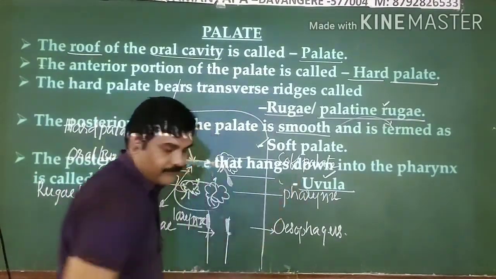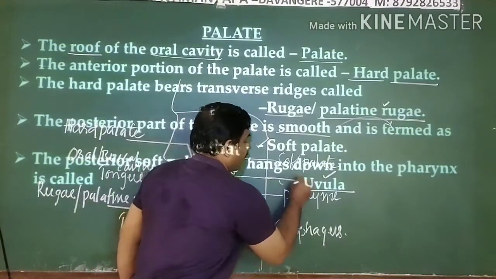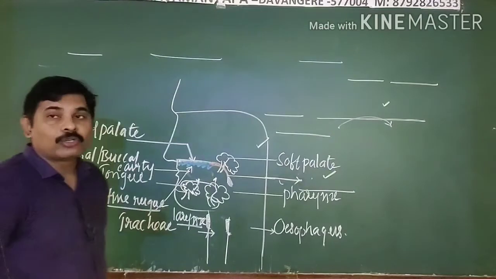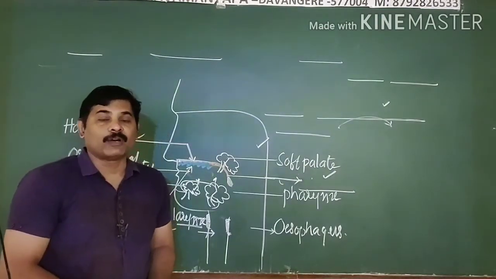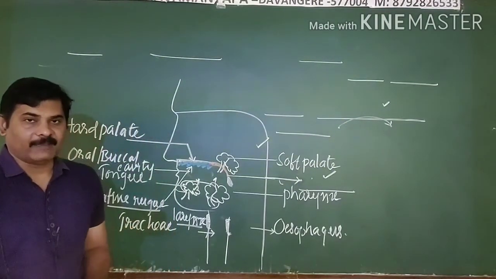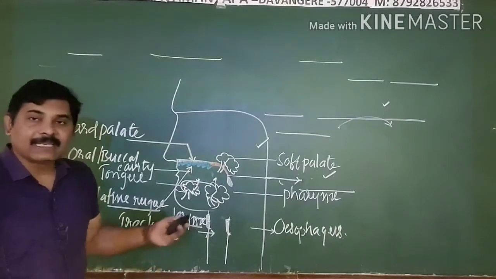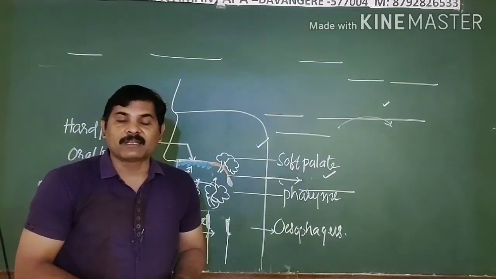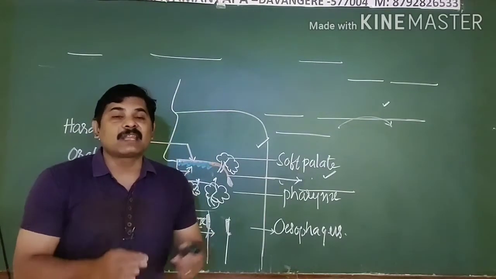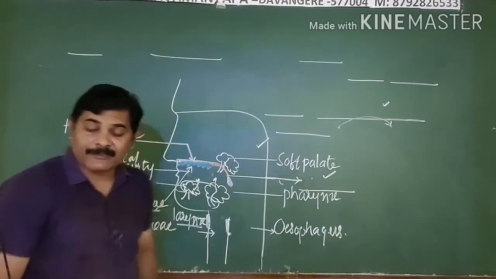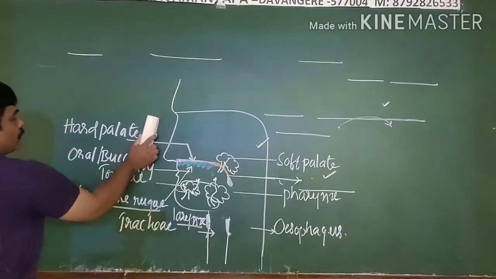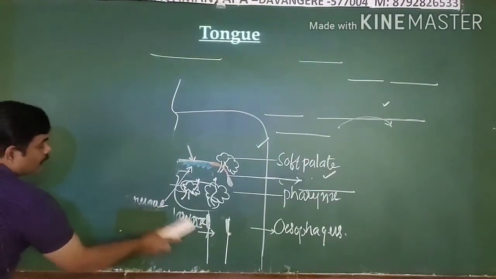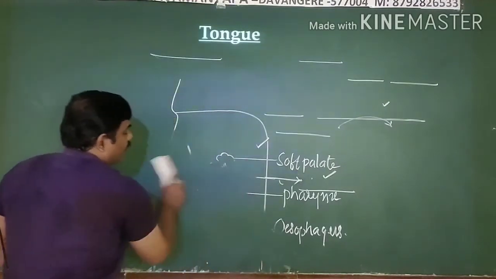Uvula. This structure is known as the uvula. And this is all about the palate. It's an important part of your oral or buccal cavity. Next to this, the teeth. About the teeth we studied already in the previous class. Now I would like to explain in detail about your tongue, the third important structure in your oral or buccal cavity, right? Let us see about this tongue in detail.